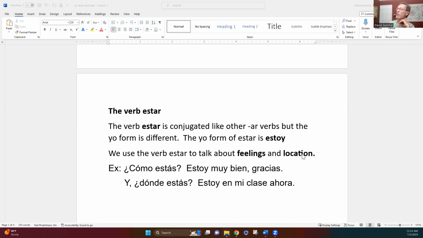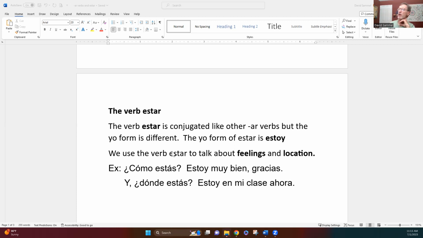You also use it for location. So I could ask, ¿Dónde estás? Where are you right now? Estoy en mi clase ahora. So the verb estar is used for location of anything. ¿Dónde está Ukiah? Ukiah está en California. Okay? So that's what you use estar for. It has an irregular yo form. Just be aware of that.